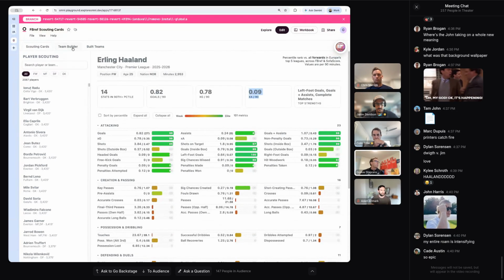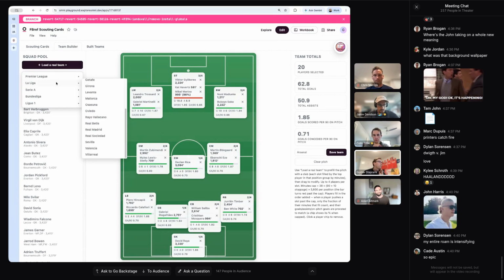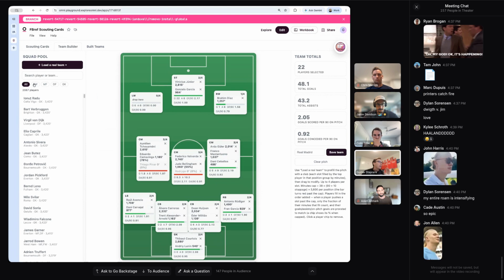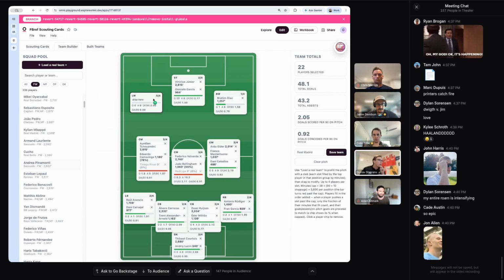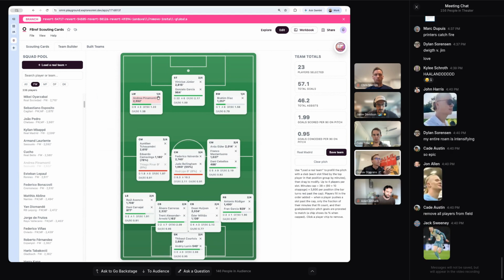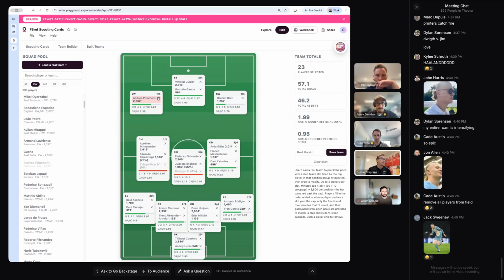And then the other piece is I want to build a team builder. Imagine what it's like to change your favorite team. So you can come in here and let's pull in Real Madrid and load up their squad. And then let's say we want to remove Kylian Mbappe and put in Erling Haaland. You could drag him onto that position and see how he's going to change the team. You'll see their goals and assists and all those things contribute. Another interesting element is the green bar is how many minutes that position has per season. So you can't just keep stacking players in your roster. You have to make sure that they fit into the team.